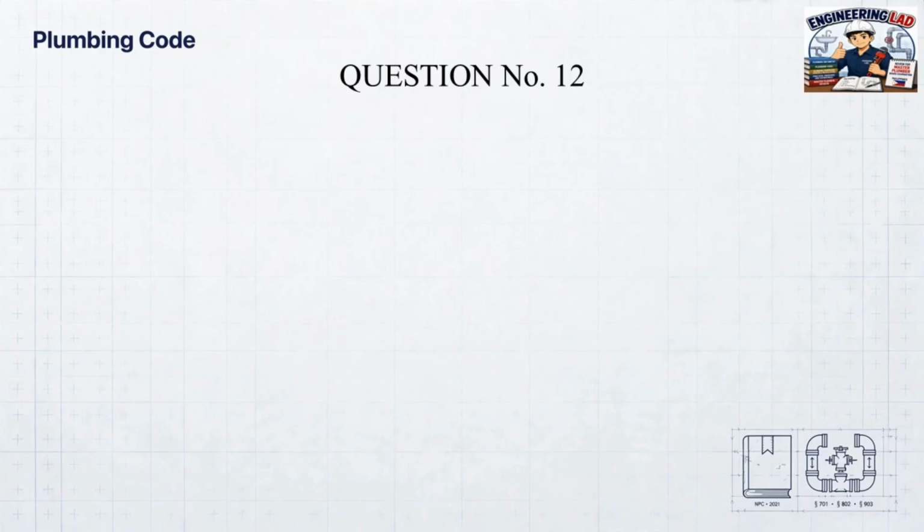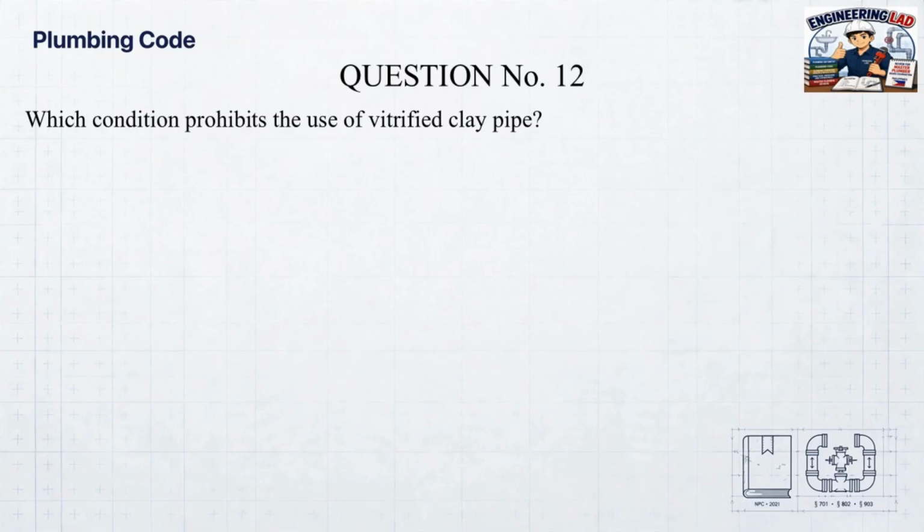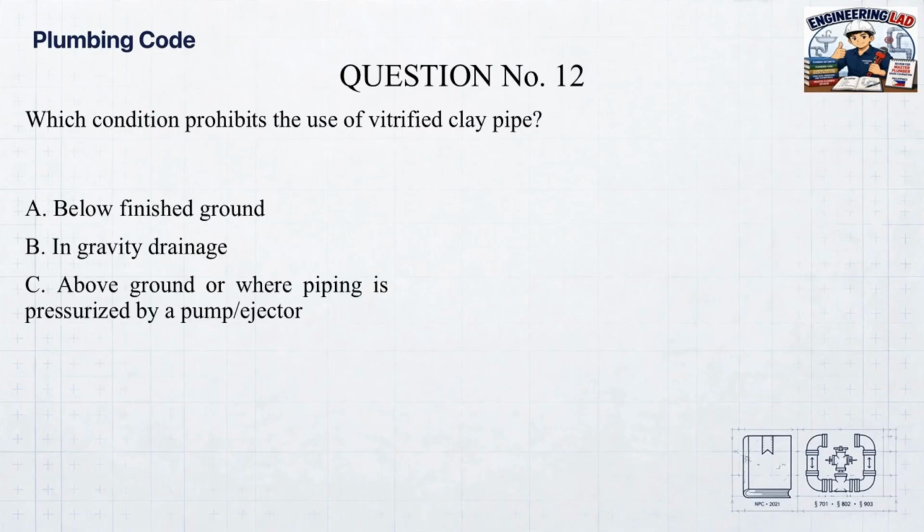Question number 12. Which condition prohibits the use of vitrified clay pipe? A. Below finished ground. B. In gravity drainage. C. Above ground or where piping is pressurized by a pump/ejector. D. In building sewers.